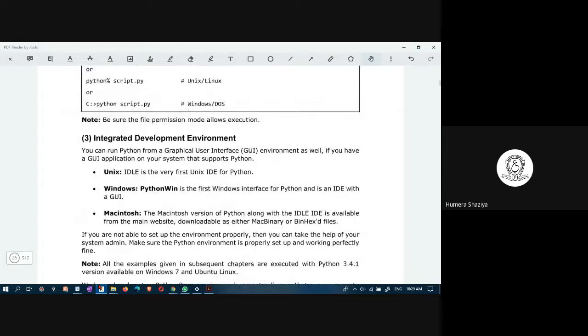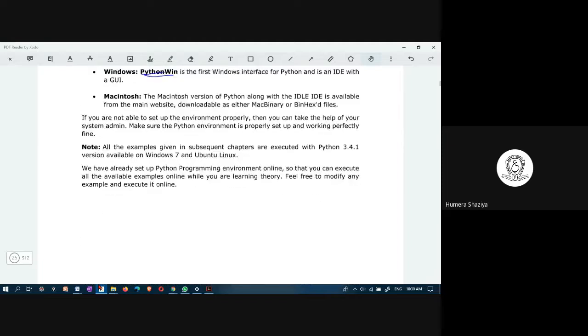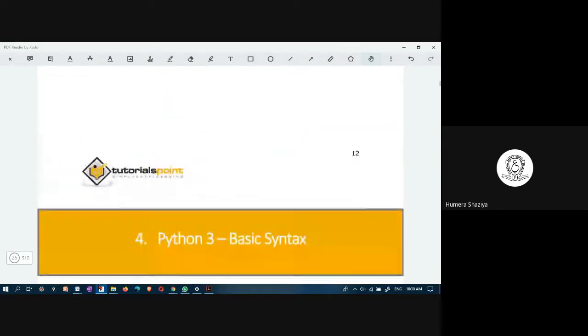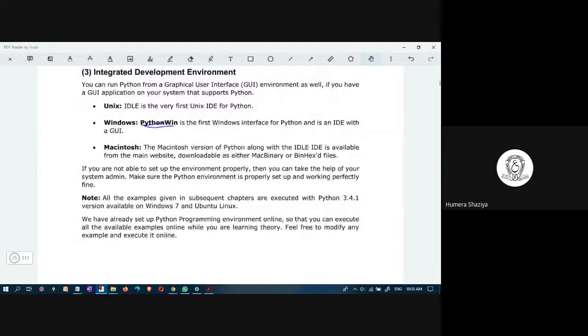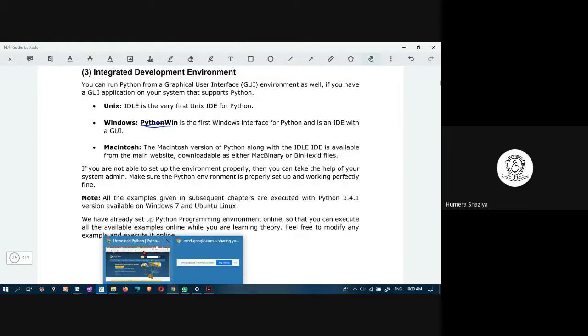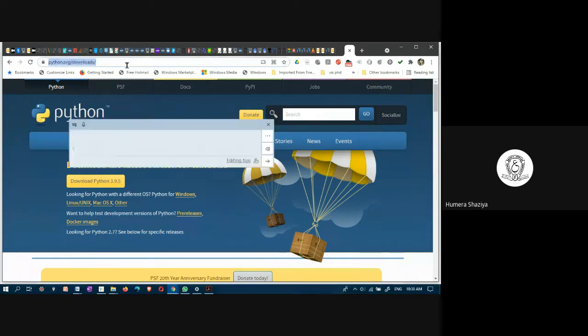Integrated development environment. All right, PythonWin. PythonWin is the interface supported by Windows for Python with a GUI. We call it GUI. But we will be using Colab, or if you have a machine, you set up PyCharm. You install Anaconda. To install Anaconda, I will show you Anaconda.